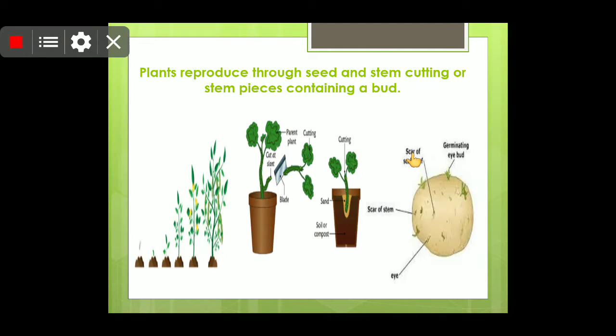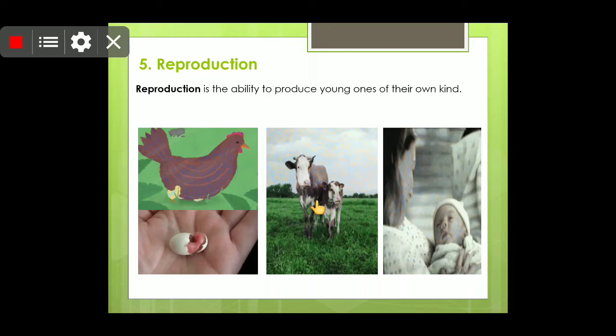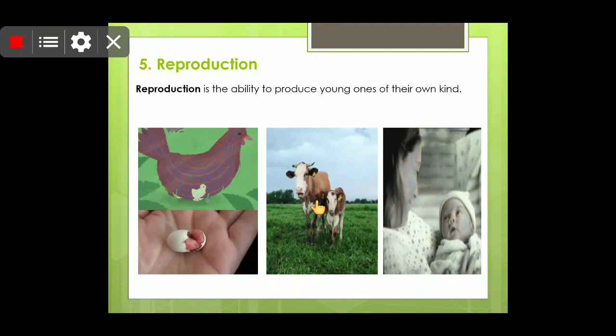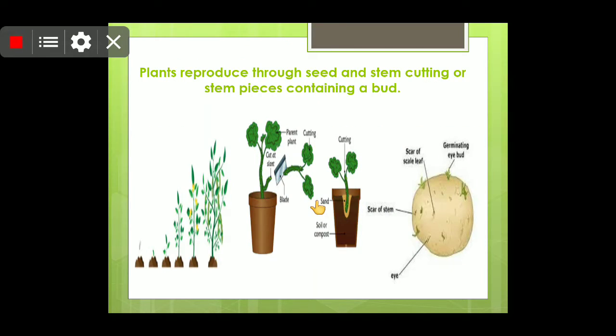Plants also reproduce, through seeds, through cutting stems, and also through other pieces. If we sow a seed, it will convert into a sapling, then a small plant, and finally it will grow into a tree. Similarly, a rose is an example that you can grow from a cutting. You must have seen at your home that potatoes develop eyes.